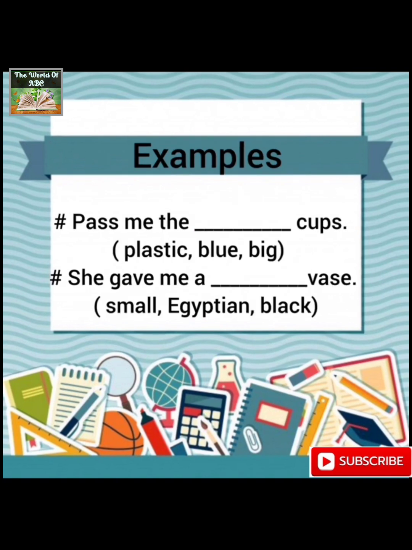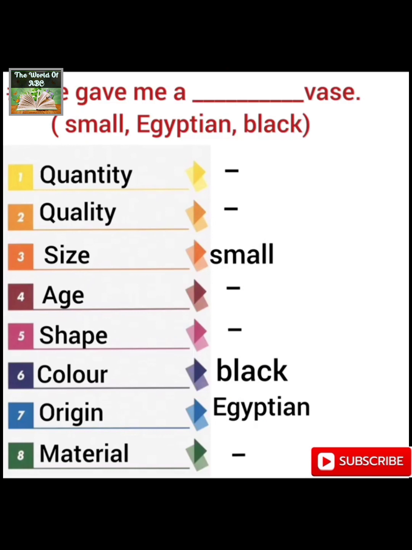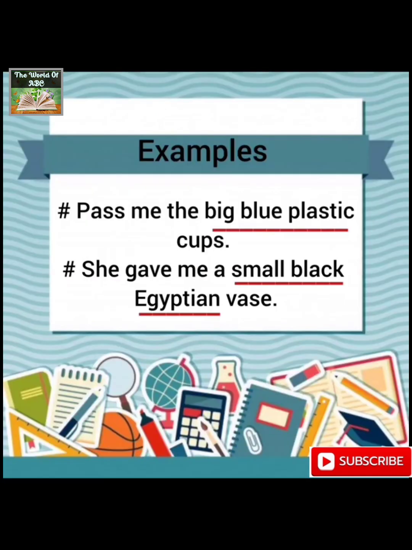The next sentence is: she gave me a small black Egyptian vase. Now why have I put small at the very first place? Because small is the size. Before size, quantity is there, but in the options we don't have quantity. Then quality, I don't have quality, so I have considered size. Then black is the color. Age and shape are omitted, so I'll place color. And then at the end, I have to put the origin because material is missing. So the sentence will be: she gave me a small black Egyptian vase.